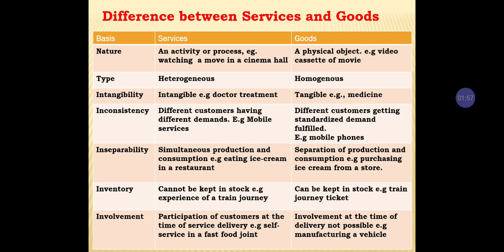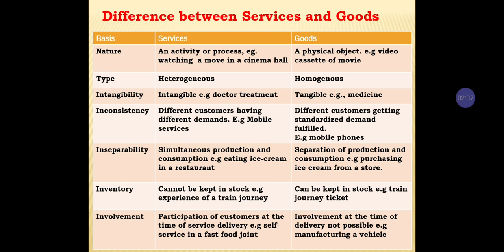First one is nature. Service is an activity or process. For example, watching a movie in a cinema hall. Watching a movie is an activity in a cinema hall. And goods is a physical object. For example, a video cassette of a movie, or the CDs we take, all those things.